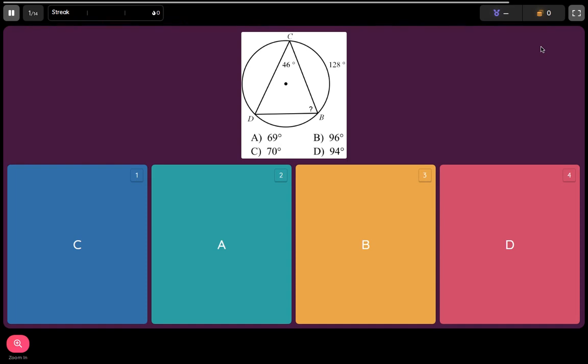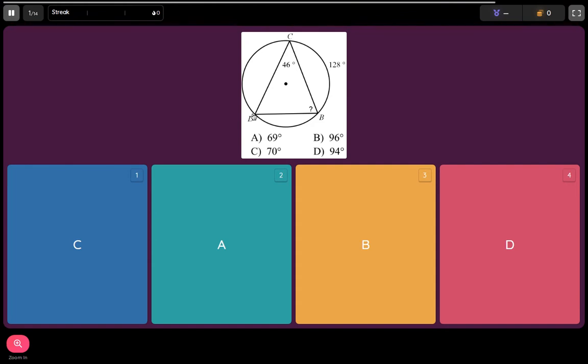Okay, so one of the ways I thought would be a good idea to explain some of these inscribed angles that you're going to see on your quizzes for tomorrow is to just make a video walking through a couple of the different types of problems on quizzes. That way you can see the thought process and it should help you with your actual assignment. So we're dealing with inscribed angles.